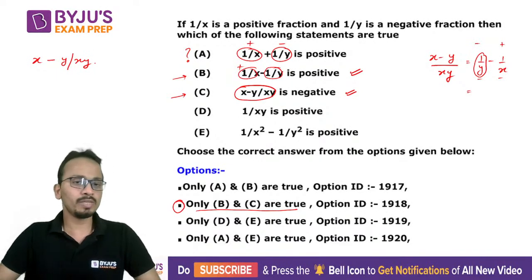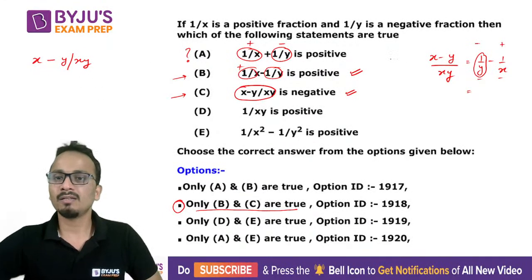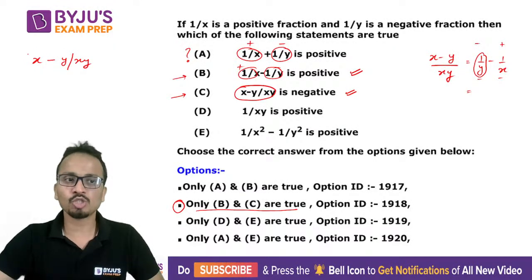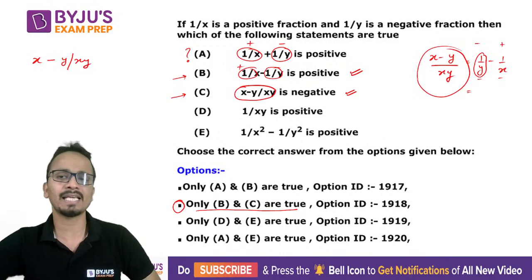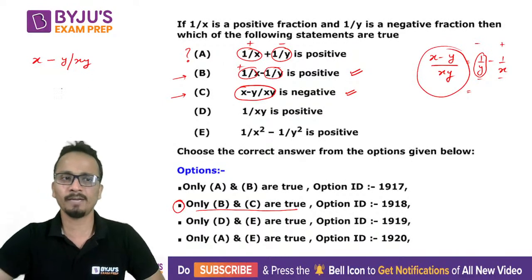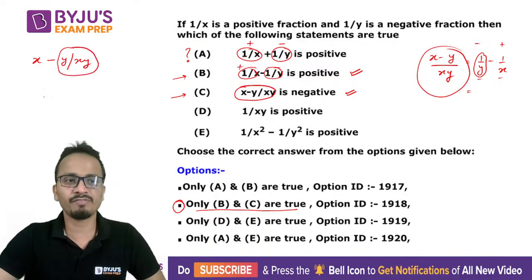Now, if I go with the pure logic of mathematics, if I apply BODMAS here, the bracket is absent. So x minus y should have been in brackets, then only you could have read it as x minus y whole divided by xy. But here it means that x minus this particular part will be simplified first. So it will look like x minus 1 upon x after simplification.